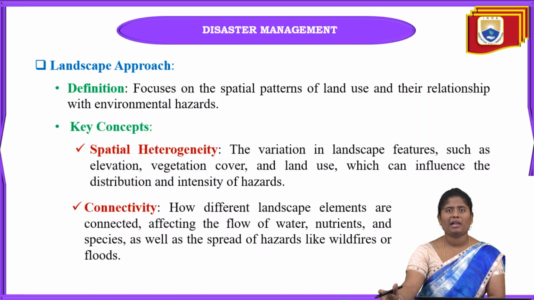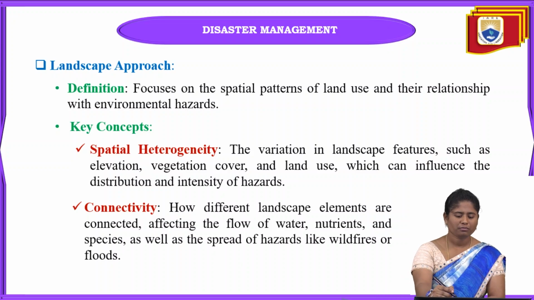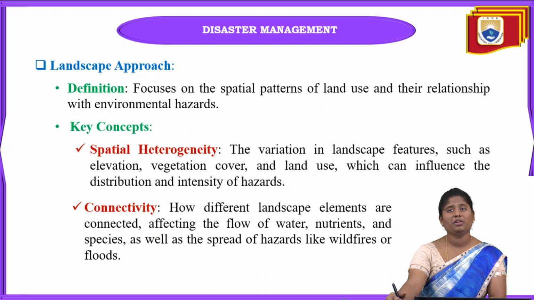The main key concept of this landscape approach is spatial heterogeneity. What is meant by this? Here, the variation in landscape features like elevation, vegetation cover, and also the land use will influence the distribution and also the intensity of the hazards.